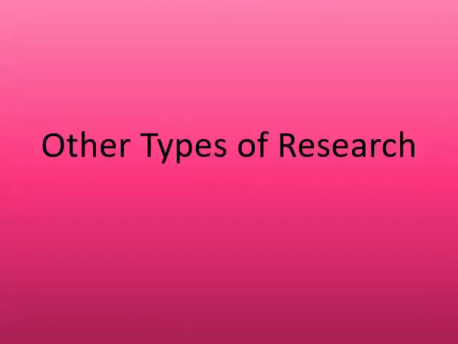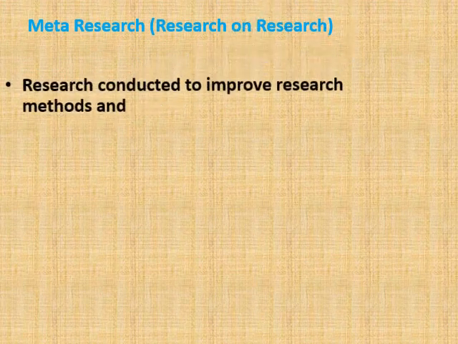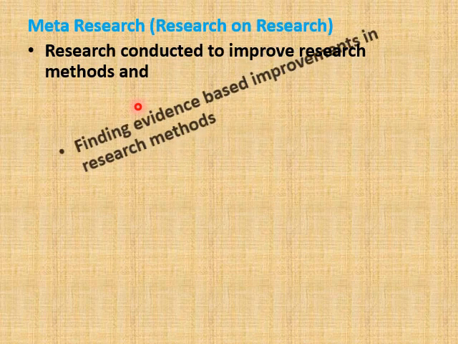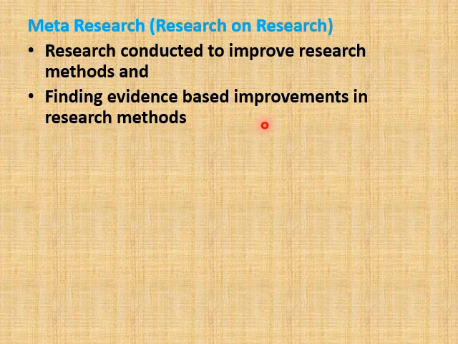There are some other research which are not included in this classification. Let us analyze what are the other types. First one, meta research or research on research. It is the research conducted to improve research methods. That means it is the research conducted to find evidence-based improvements in research methods or research methodology.